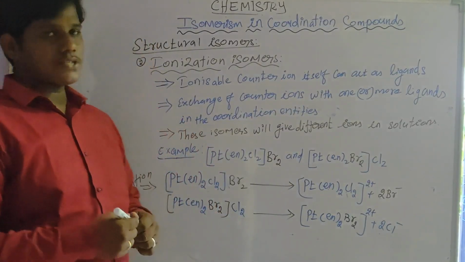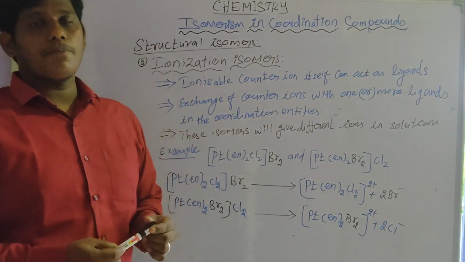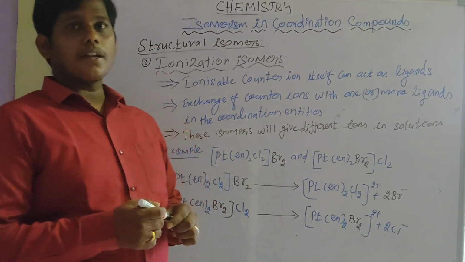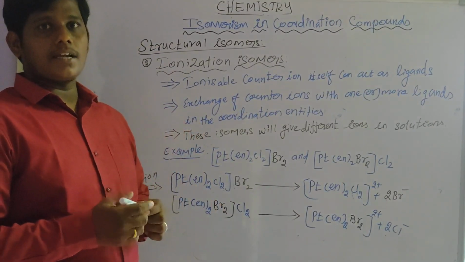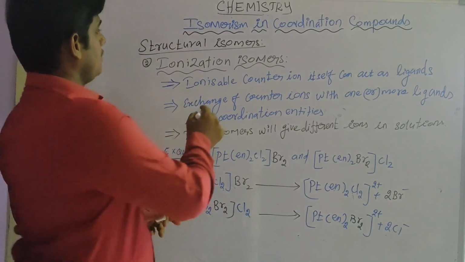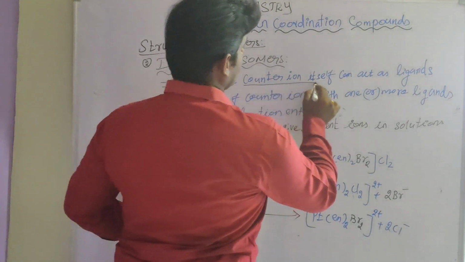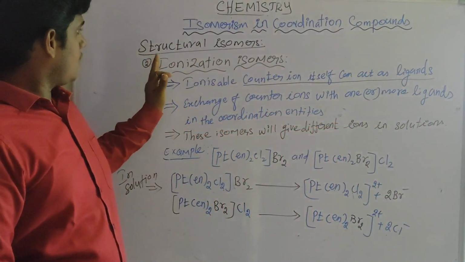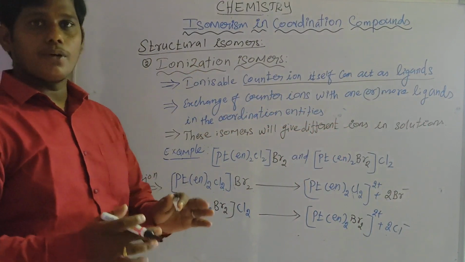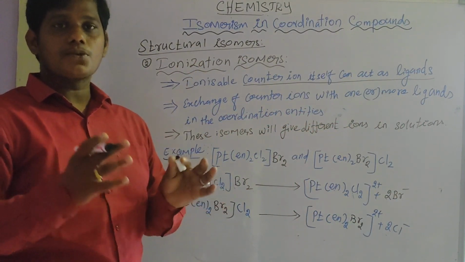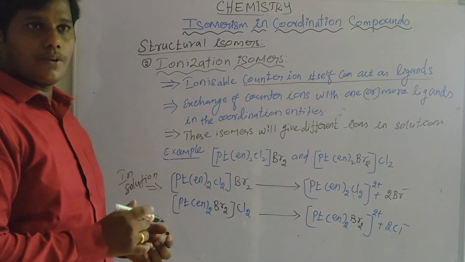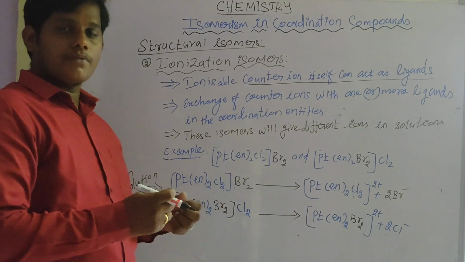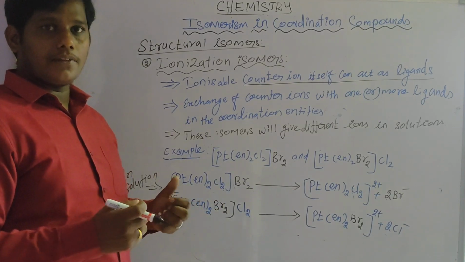Next, ionization isomerism. This type of isomerism arises because counter ions act as ligands. That means the ionizable counter ion acts as a ligand. This ionization isomerism gives different ions in the solution state. Suppose you take one of the coordination compounds in solution, it will give ions, cation and then anion.